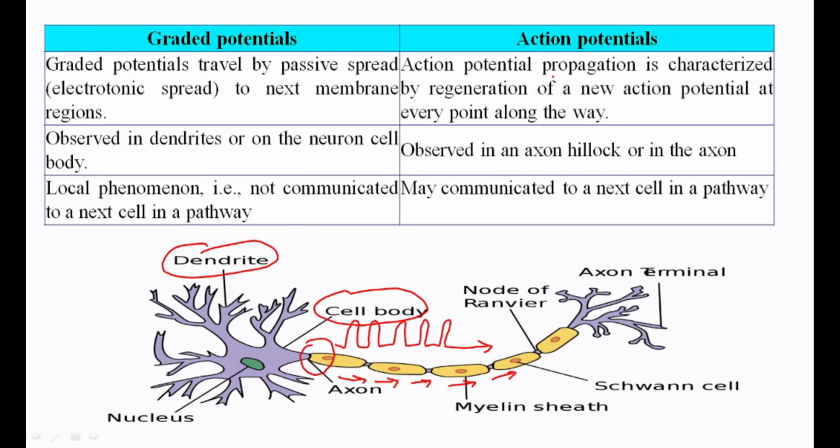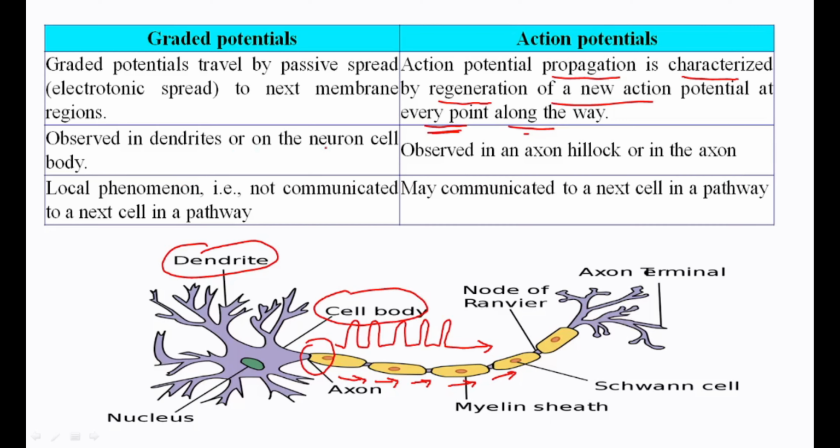So action potential propagation is characterized by regeneration of a new action potential at every point along the way in the axon. Of course, in our fourth class in the series on action potential, we are going to discuss the propagation of action potential in detail.